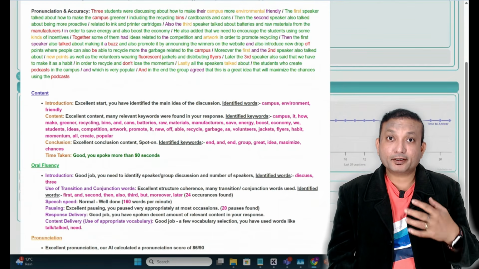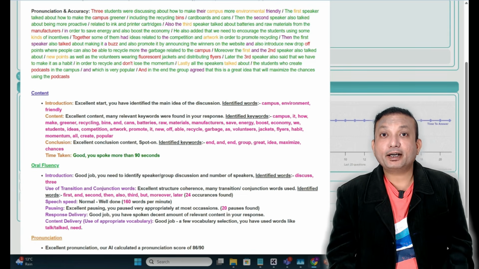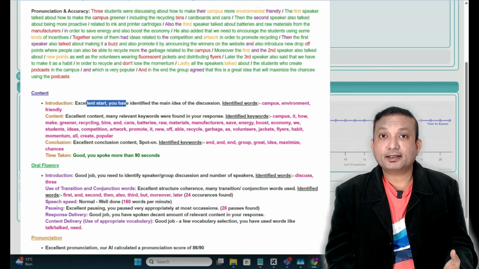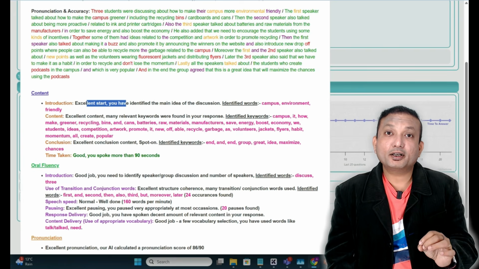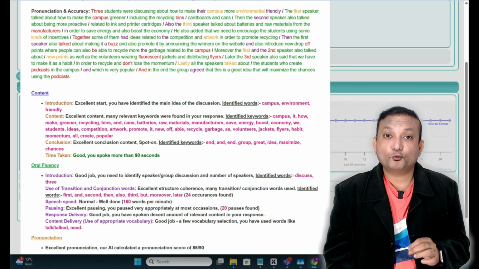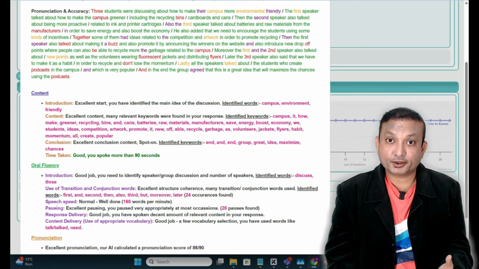Now, if you see the remaining feedback, it's mind-blowing. It's a very, very excellent way of providing how you can improve. If you have begun nicely, it will say an excellent start, average response, or good start. These kinds of statements will appear depending on how many relevant words you have used or whether you have started it in a proper way of introduction or not.